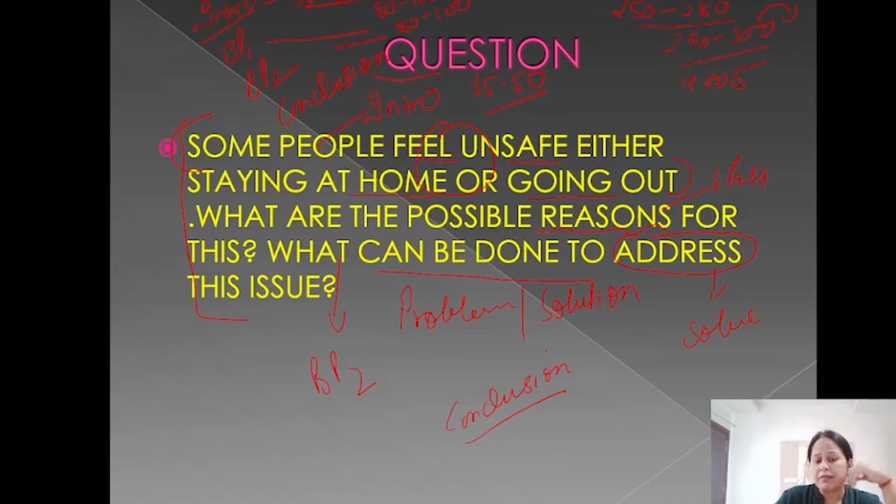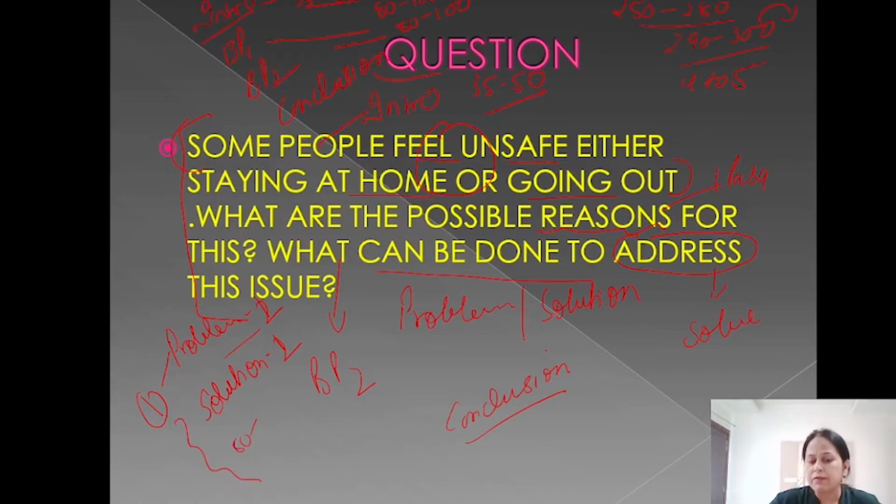Now the main problem which arises with students is that they do not get views and ideas, and they worry a lot about ideas. But let me tell you, if in this answer you can talk about any one problem and any one solution, then also it is fine. Why do you worry that you should have too many ideas and too many views? The problem exactly is how to elaborate those ideas. Elaboration is the problem, and you think the problem is that you don't get ideas. I'll recommend that you talk about 2 problems and 2 solutions. But if you have one problem and you can elaborate it nicely in 80 to 100 words,